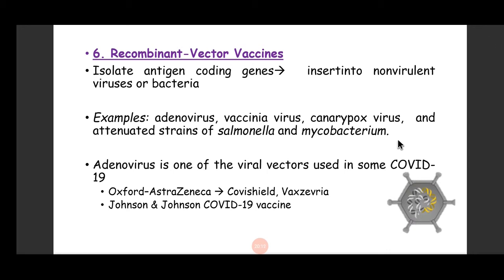And currently, two vaccines for COVID-19 are recombinant vector vaccines. One is the Oxford AstraZeneca. The trade name in India is Covishield, and in some countries it is also known as Vaxzevria. The other is the Johnson and Johnson COVID-19 vaccine. Both of these vaccines are examples of recombinant vector vaccines. In Oxford AstraZeneca, the vector is chimpanzee adenovirus. In Johnson and Johnson, it is human adenovirus, and they are available in the market.